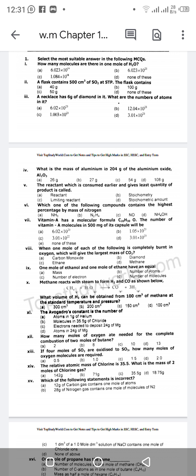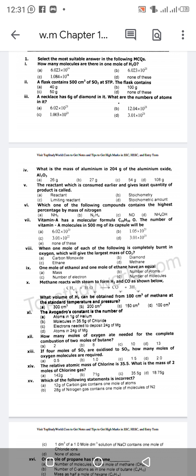Number 8. When 1 mole of each of the following is completely burnt in oxygen, which will give the largest mass of CO2? Number 9. 1 mole of ethanol and 1 mole of ethylene have an equal. Number 10. Methionine reacts with steam to form H2NCO as shown below. What volume of H2 can be obtained from 100 centimeter cube of methionine at the standard temperature and pressure? Number 11. The Avogadro's constant is the number of.